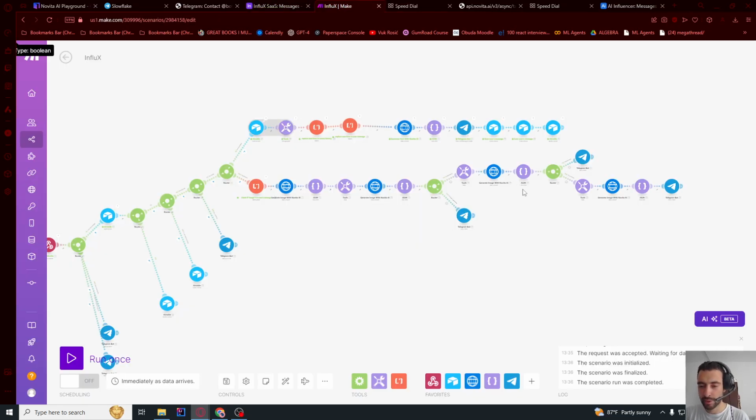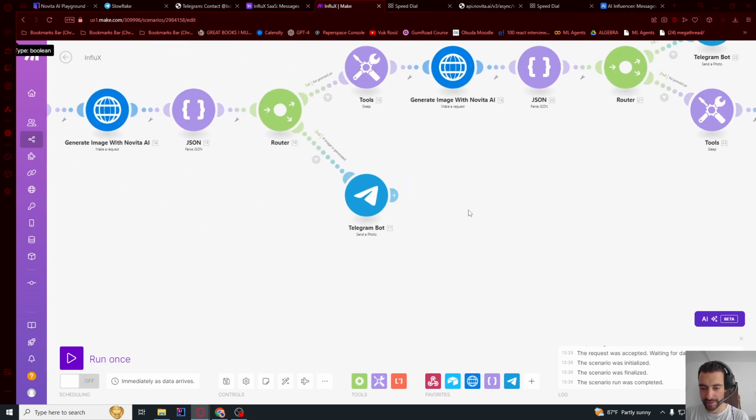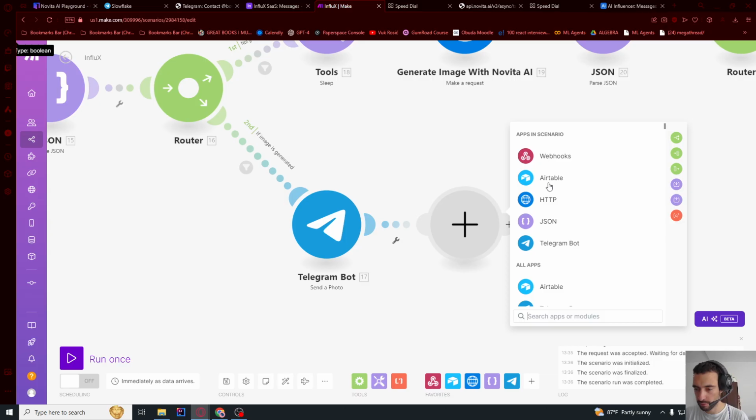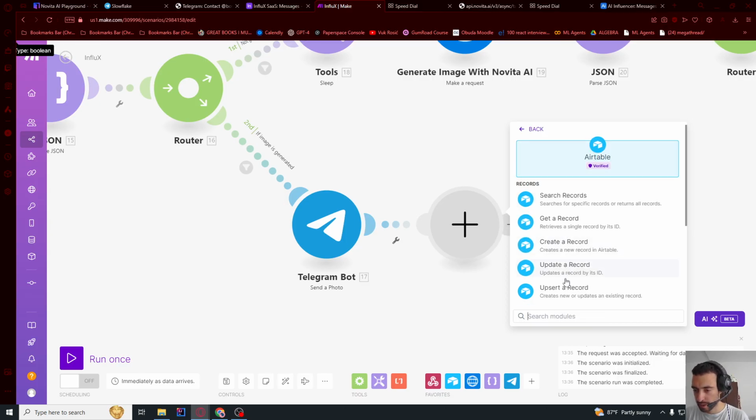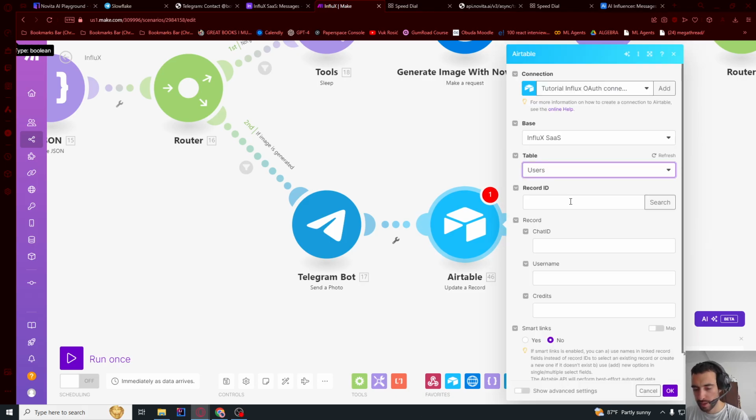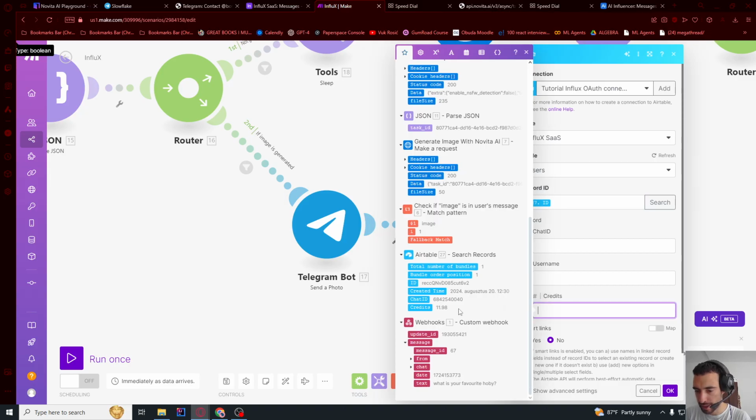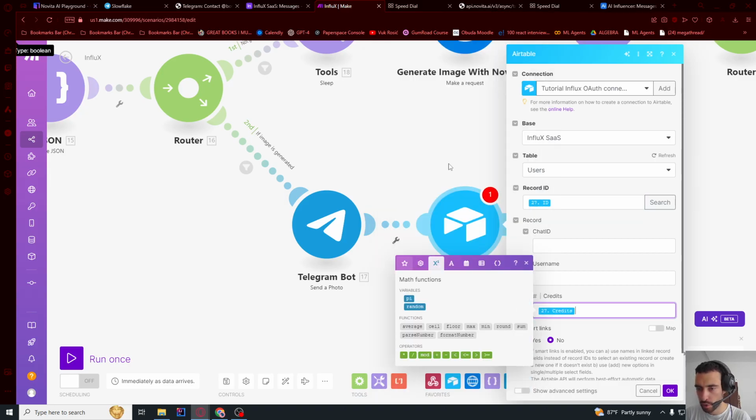The last thing we need to do is just subtract a bit of money when an image is generated. So let's go here to send a photo, Airtable, update record, select connection, base, table users, record ID, let's go down to ID, and then credits will be credits. Go here to mathematical operations, minus, and 0.005.